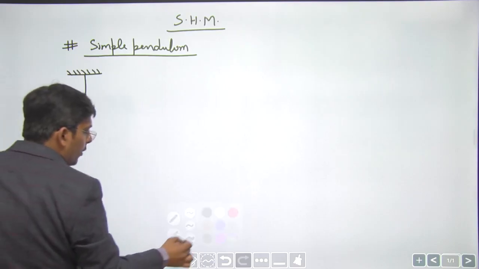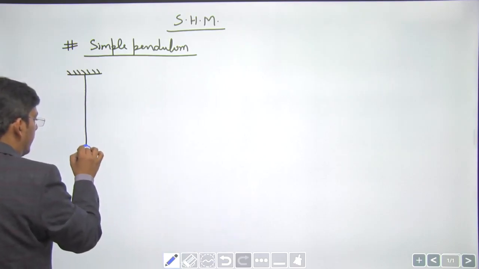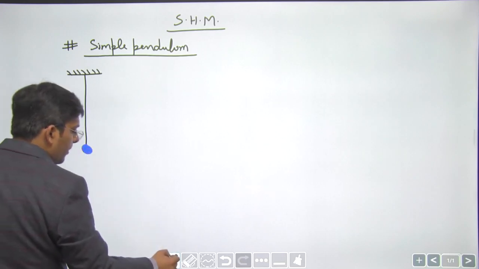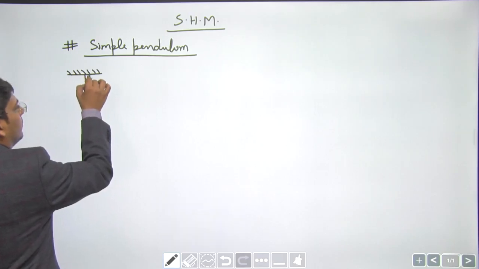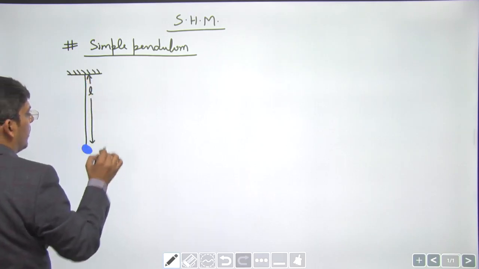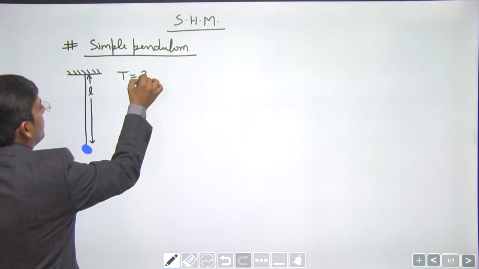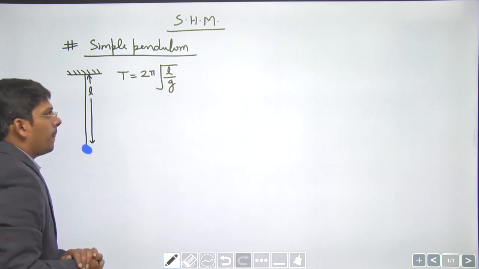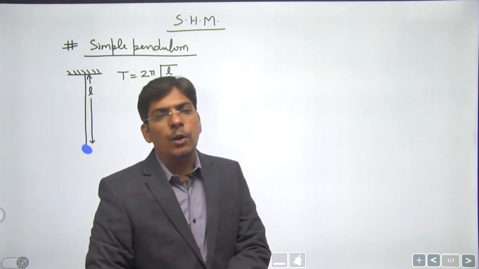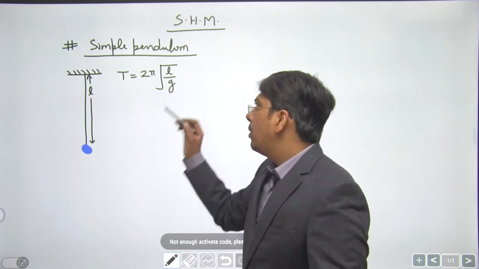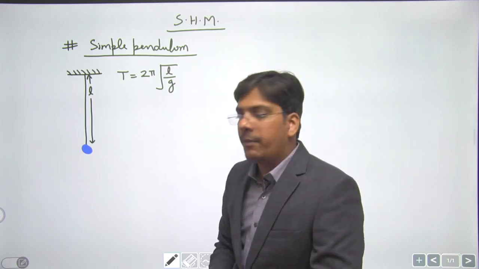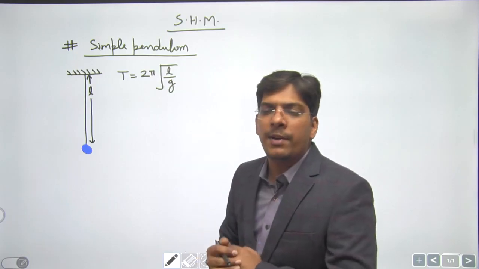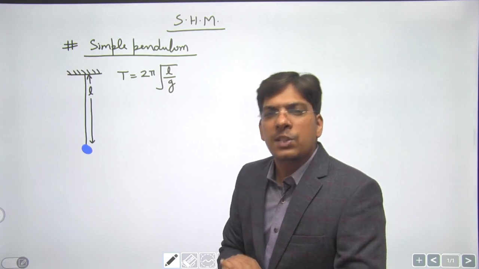this is how a simple pendulum looks like. Okay, this is a small bob, and the length of the thread being L, right? The time period of a simple pendulum is given by 2 pi under root of L by g. Okay, we can easily see that the time period of a pendulum depends on two factors mainly. One is the length, the other one is acceleration due to gravity. If somehow we are going to change any of these factors, say length or acceleration due to gravity, the time period of the pendulum is going to change, right?